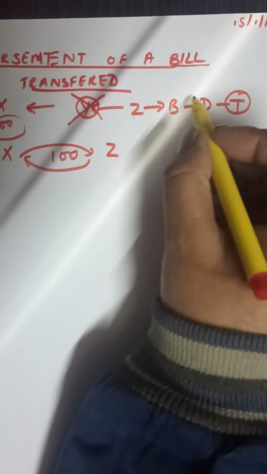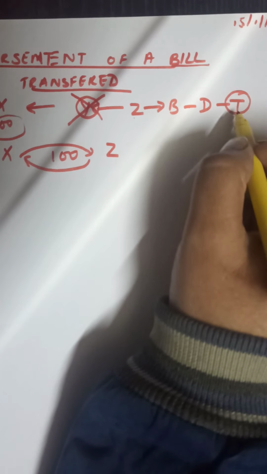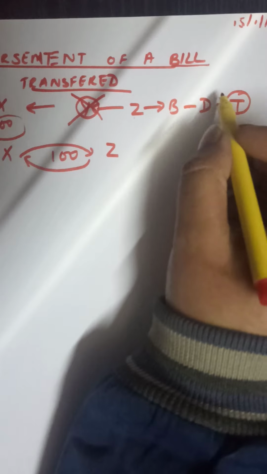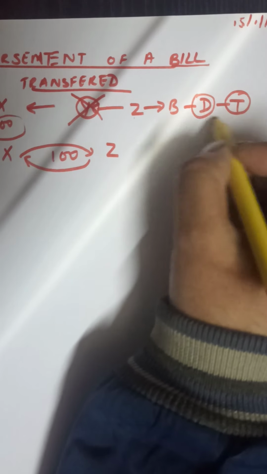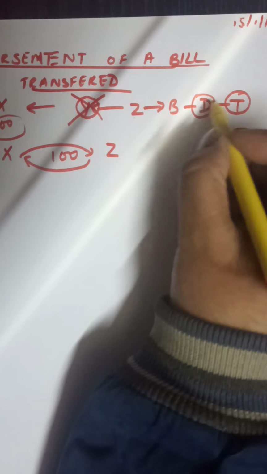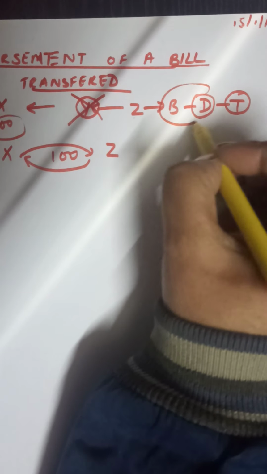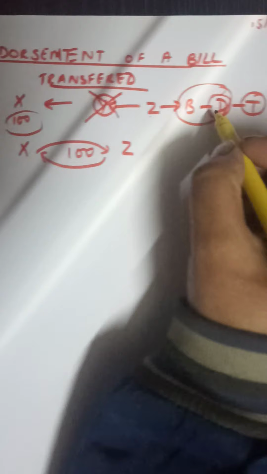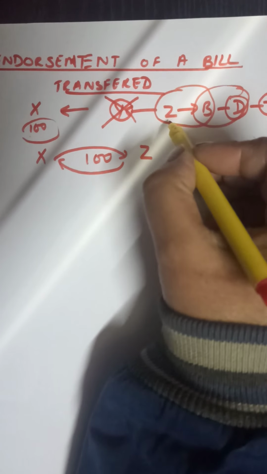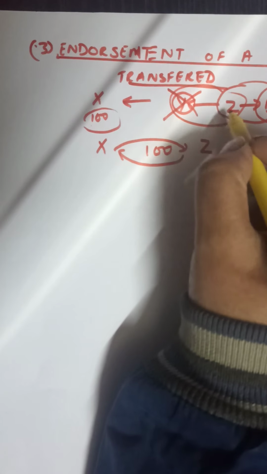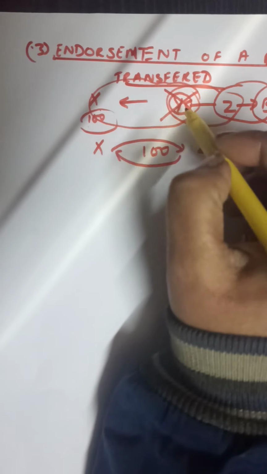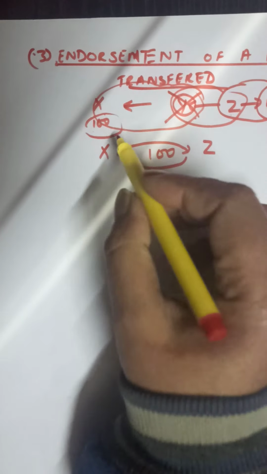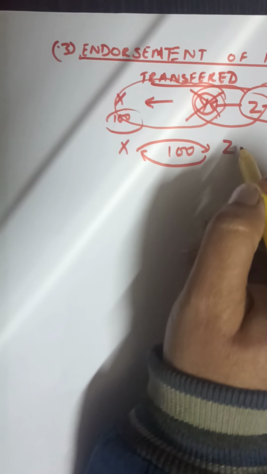The person to whom the bill is transferred at that time is called the endorsee, and who is transferring is called the endorser. So for this deal, endorser, endorsee. For this deal, endorser, endorsee. And for the first deal, endorser, endorsee. So this is called endorsement of a bill of exchange.